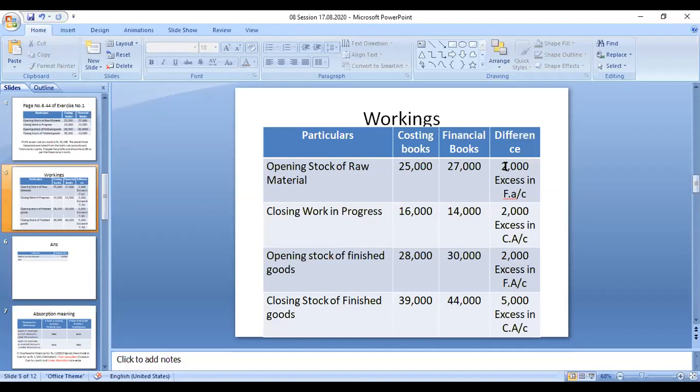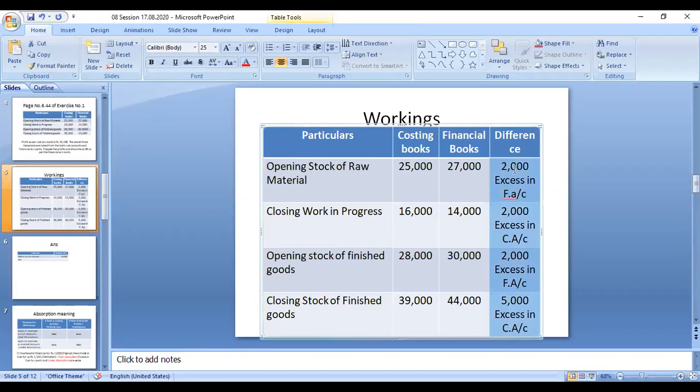The difference amount only you have to take into the reconciliation. So this 2,000, this 2,000, this 2,000 and 5,000. With these four amounts, whether each amount is to be added or deducted, where we have to find out how to add and how to deduct.